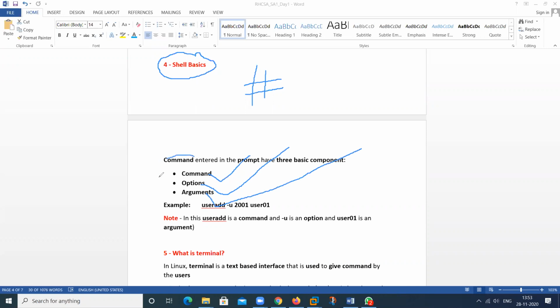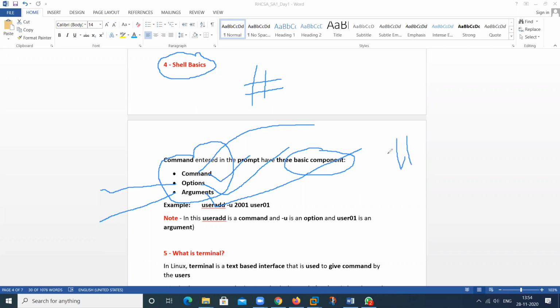So these three components are required to run any command. You can use individual commands sometimes, and sometimes we need some options, and sometimes we need some arguments. Then the command will complete. So these three are the basic components to run any command on the shell program.